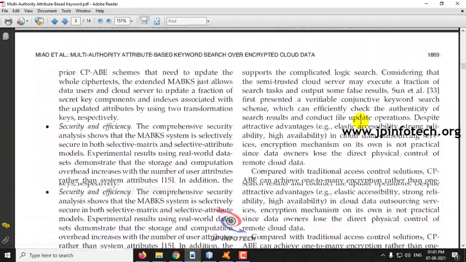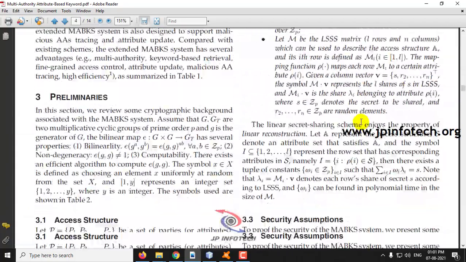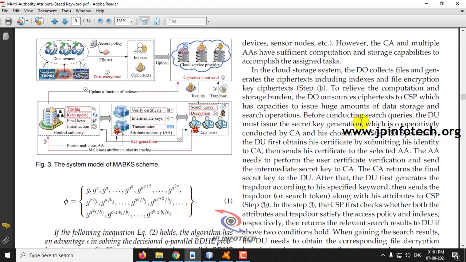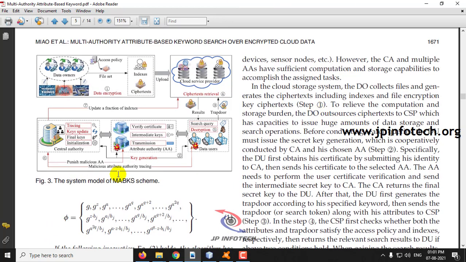Coming to figure number 3, this is the proposed system of the MABKS scheme. First, data owners upload the file to the cloud service provider with its access policy.